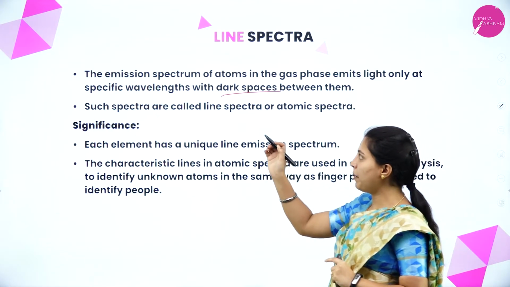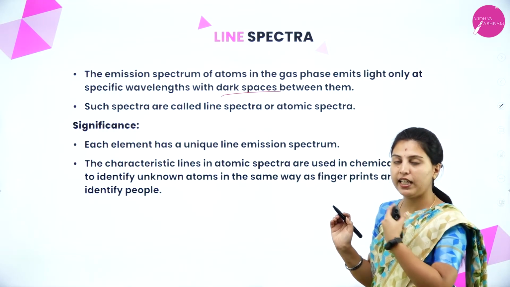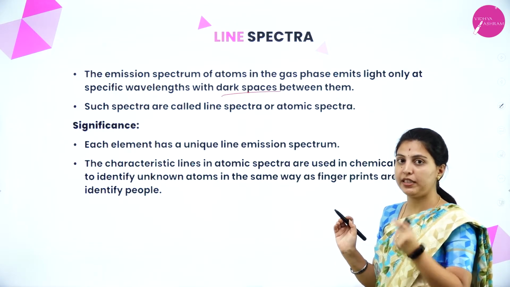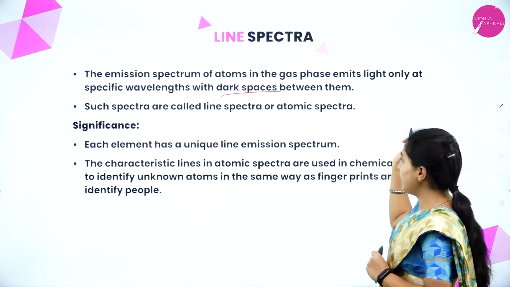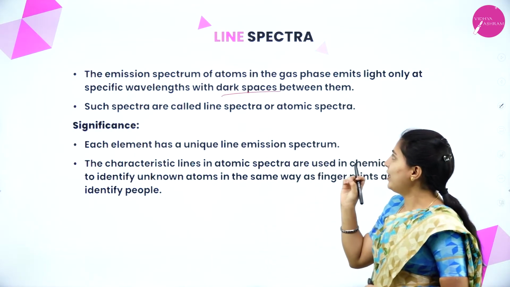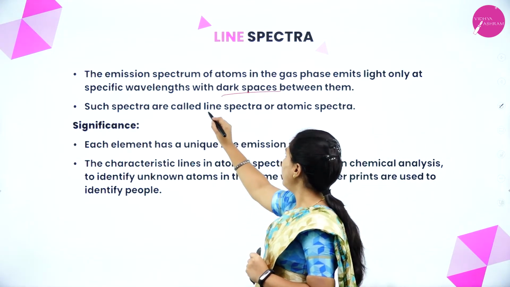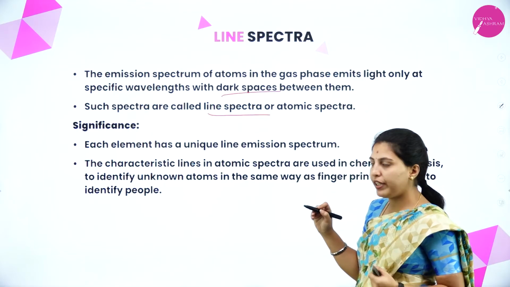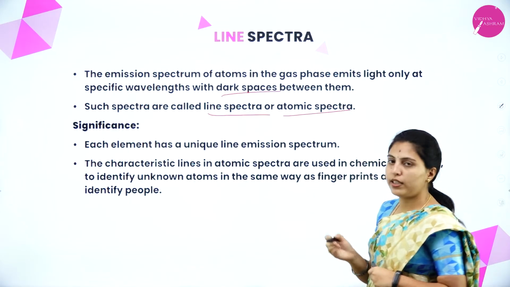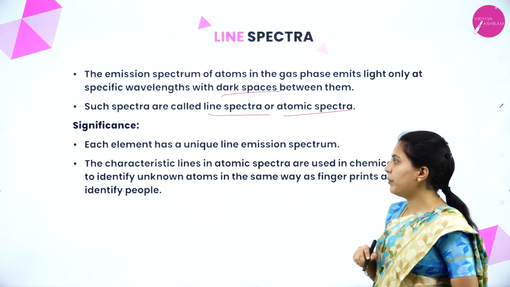That's why we say the emission spectrum of atoms in the gas phase emits light only at specific wavelengths with dark spaces between them. Such spectra are called line spectra, also known as atomic spectra.